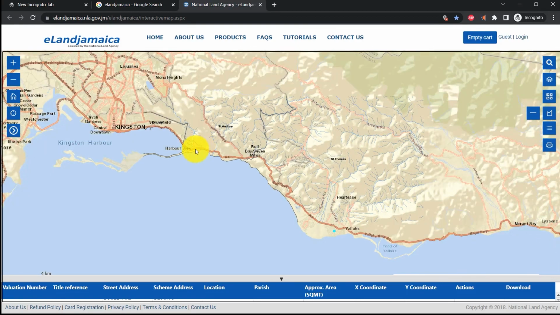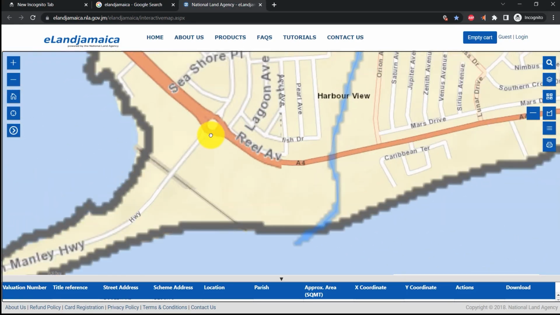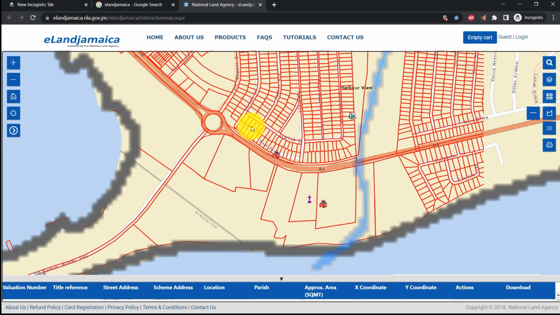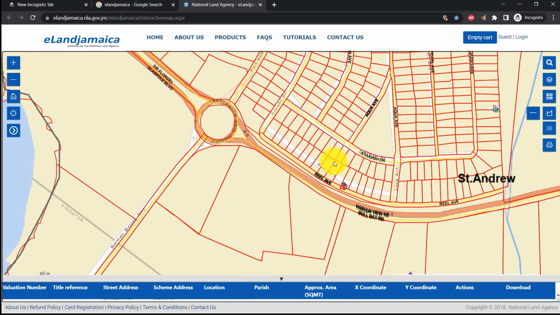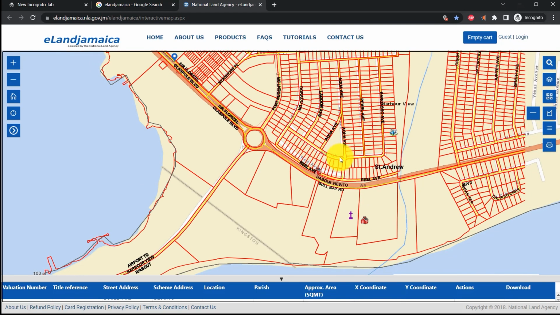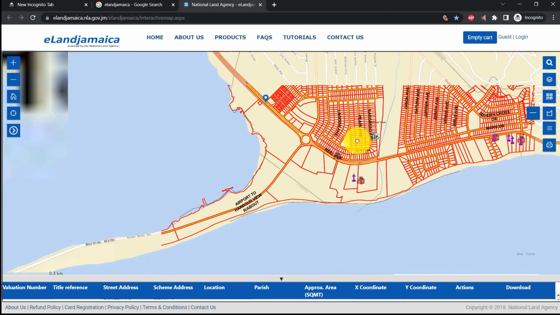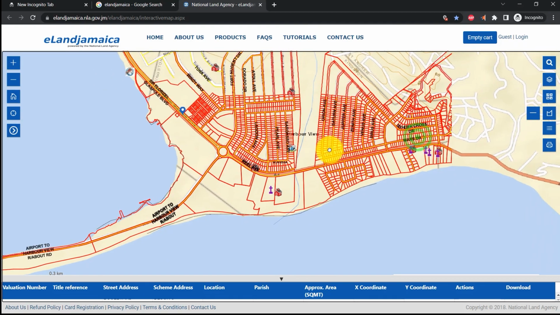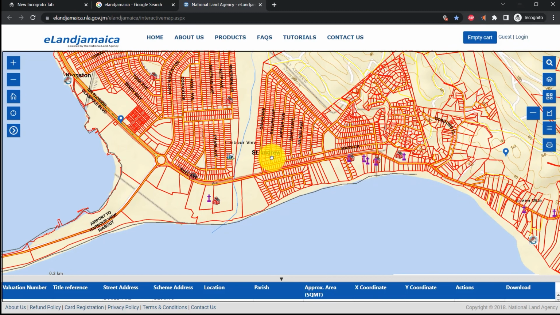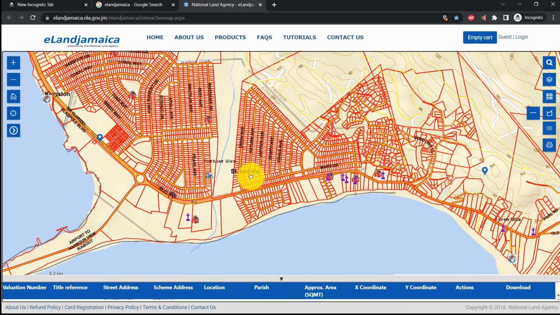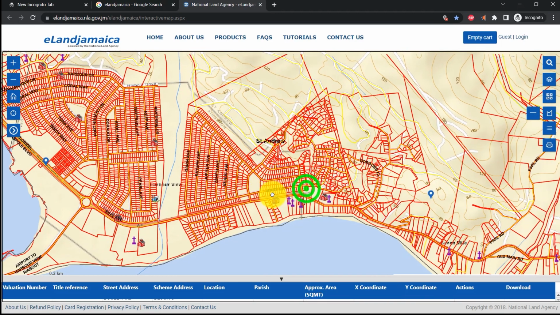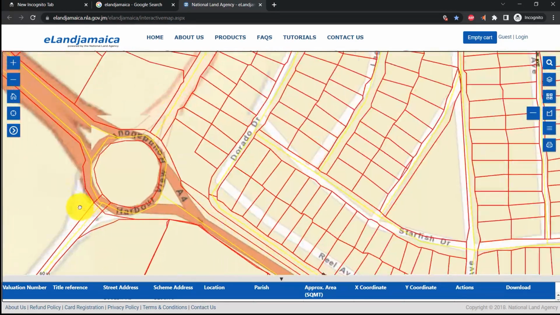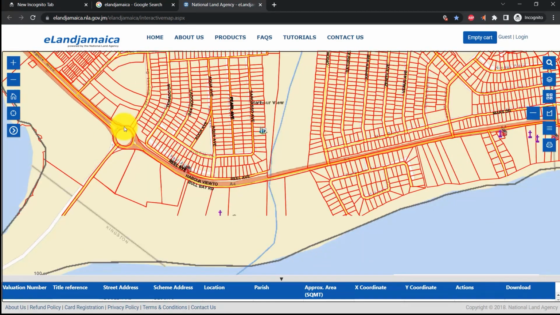So we're in St. Andrew, Harborview. We don't have any area that we really want to check out in Harborview, but I'm just getting you down to Harborview so you can see that this is not just for St. Thomas and the road area that has been developed. It is done for the majority of the island. So where they had squatter settlements and all of those things, where they have regularized lands, those are currently in this database. All right. So this here is the Harborview roundabout area, but we are not focusing on Harborview.